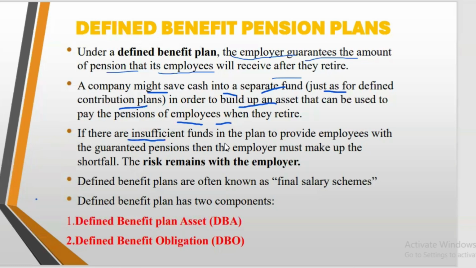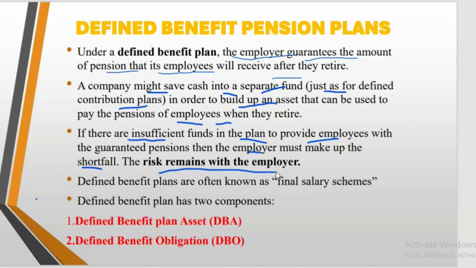It says if there are insufficient funds in the plan to provide employees with the guaranteed pensions, then the employer must make up the shortfall. The risk remains with the employer.